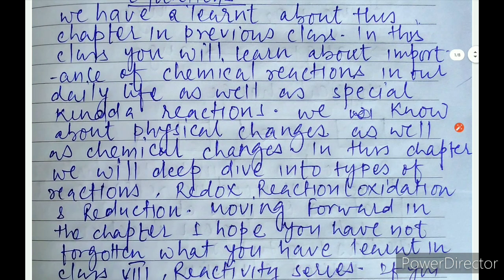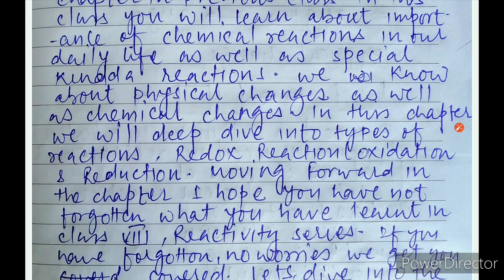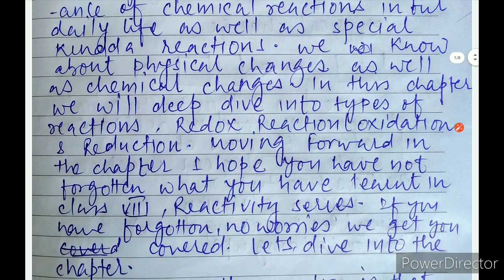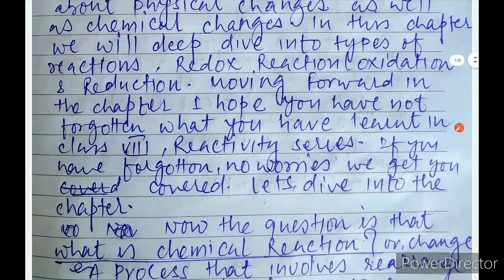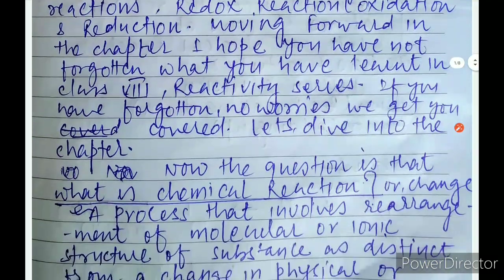So, without any delay, I want to say we will learn in this chapter a special kind of reaction, just like redox reaction. Redox reaction means reduction and oxidation, as well as we will learn about the different kinds of special reactions like substitution, photochemical reaction, double displacement reaction. I think you have not forgotten about the reactivity series. Do you remember reactivity series? This is the reactivity series, and now I have a question for you.